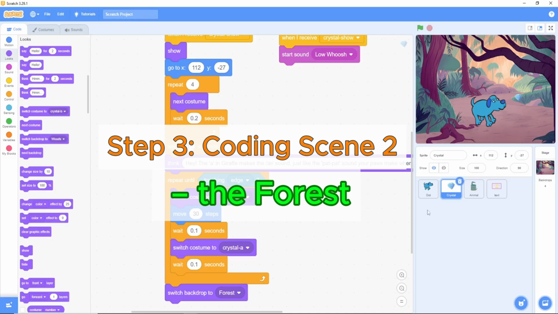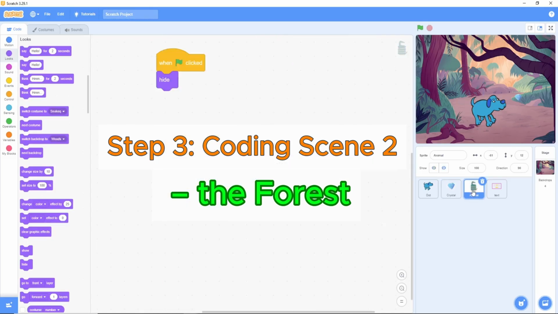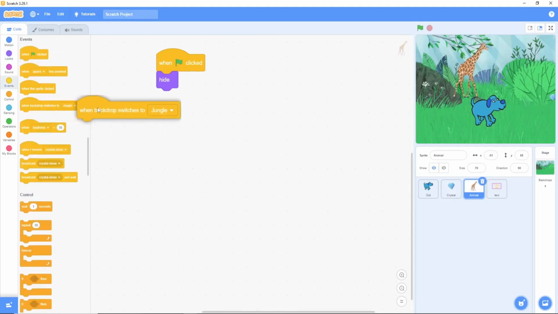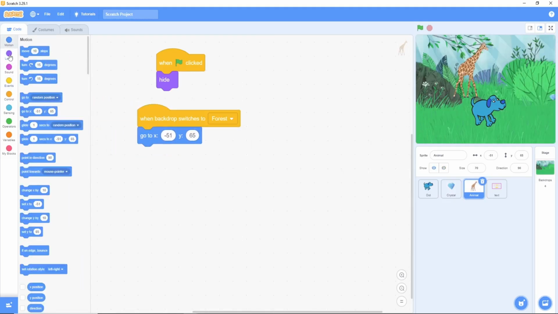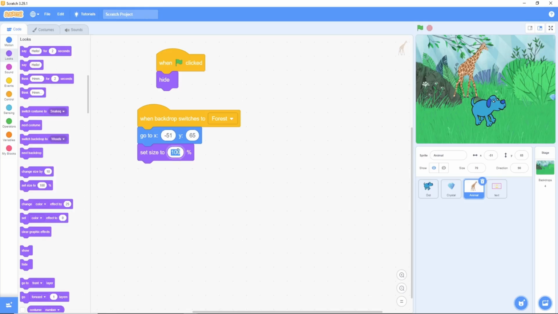When the backdrop switches to the forest, all of our sprite states will change. When backdrop switches to forest. The giraffe: we'll show it, set its size to 70%, and move it to x minus 51, y 65, so it looks like it's eating leaves.